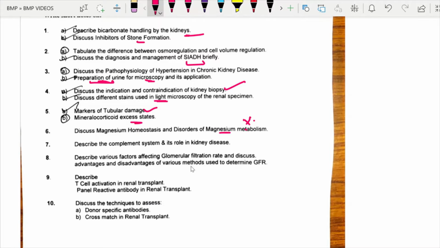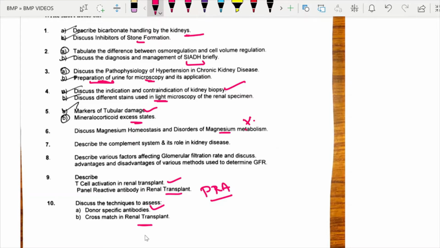Complement system and its role in kidney disease. Various factors affecting GFR, advantages and disadvantages. T cell activation in renal transplant, and regarding the PRA. This question in the first paper is somewhat unexpected. Discuss the technique to assess the donor specific antibodies, cross match in renal transplant.